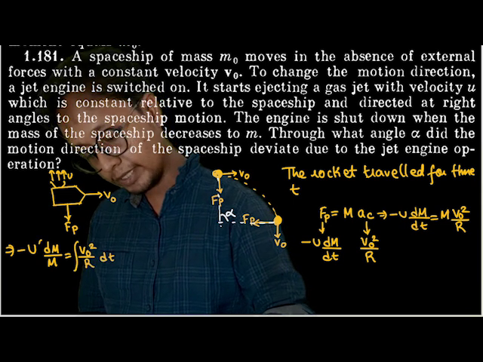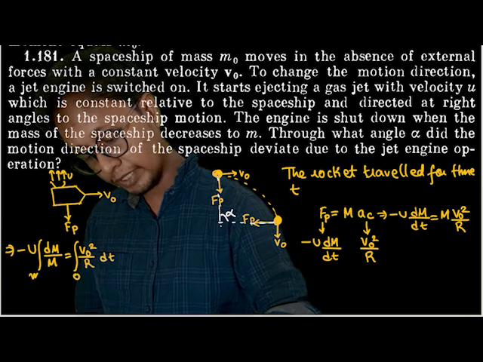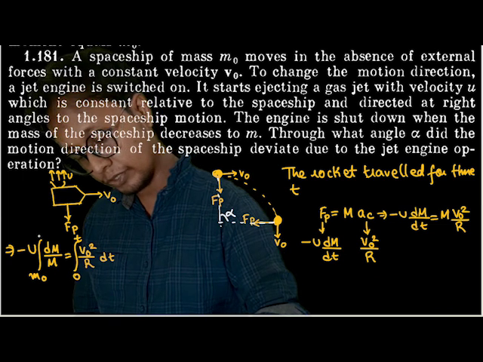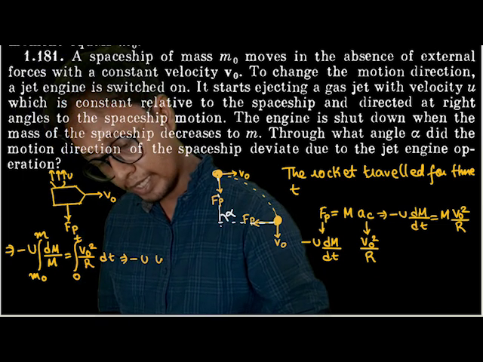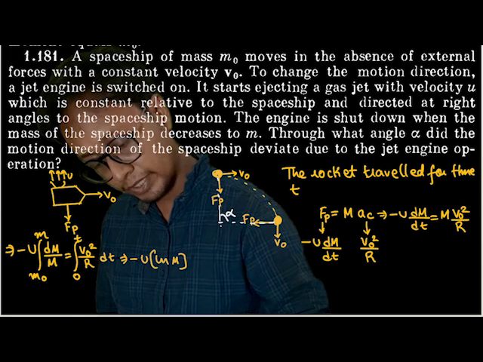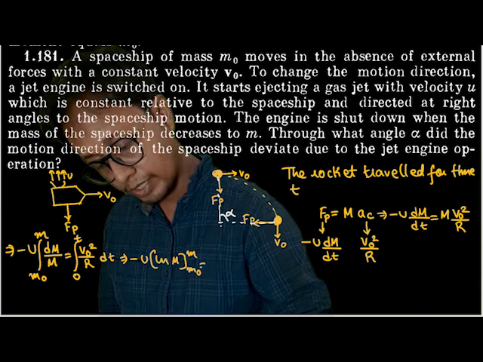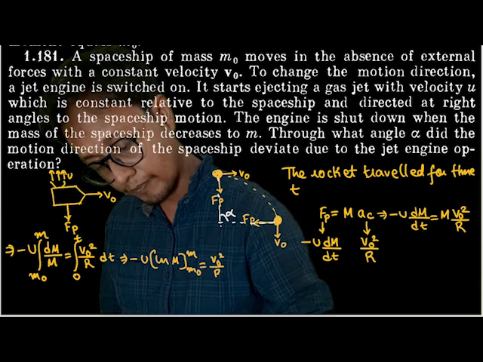I can integrate both sides. At t equals 0, m equals m naught. At t equals capital T, m equals m. Minus u ln m from m naught to m is equal to v naught square by r into t from 0 to time t.